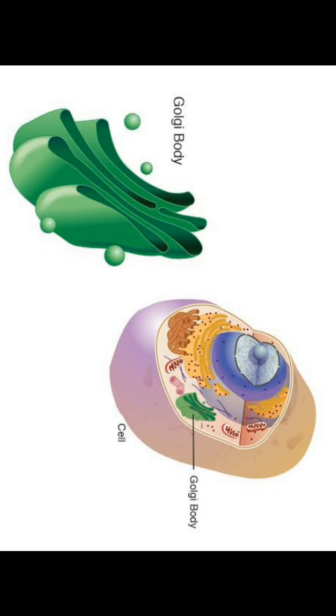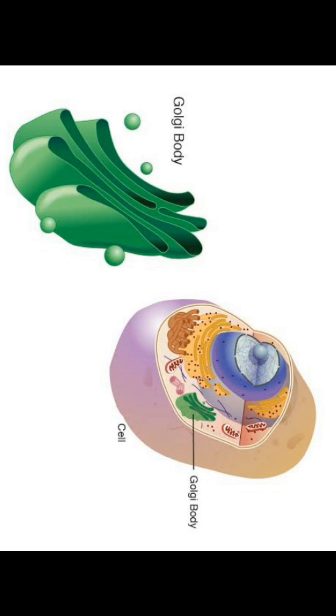Next, the concave-shaped structure is called the trans face. It is also called the maturing face. Understand? Now, one more important point regarding this. The cis and trans faces of the organelle are entirely different but interconnected with each other.